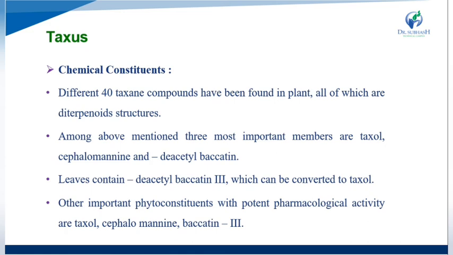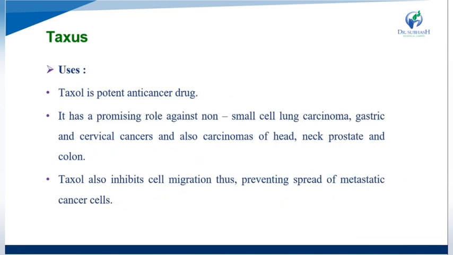Among these, the three most important members are taxol, cephalomannine and 10-deacetylbaccatin III. The leaves contain 10-deacetylbaccatin III, which can be converted to taxol. These are the important phytoconstituents of Taxus with potent pharmacological activity. Now we see the uses of Taxus.